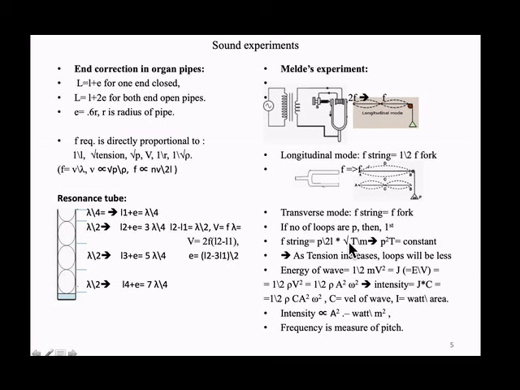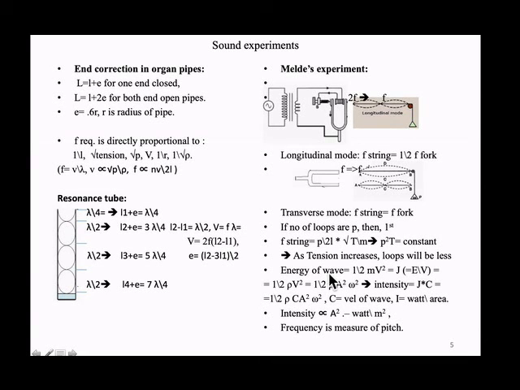If I remove the square root, what is happening? P square into T is constant, since the f of string is fixed. That means if I vary the load here, with different loading I will observe that the loops formed are in the ratio of P square T constant. If T is increased, P will reduce. P is the outcome, T is the cause. So we can do this experiment with known frequencies, and you can change the frequency also.